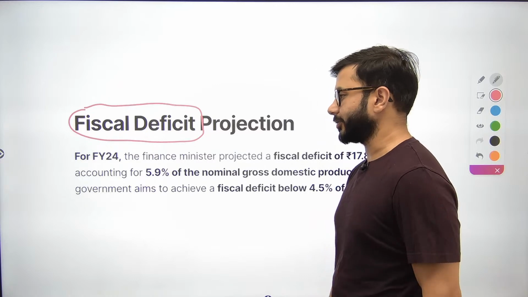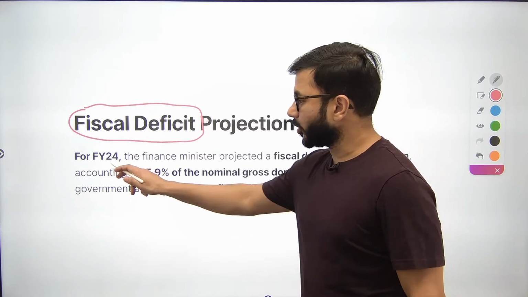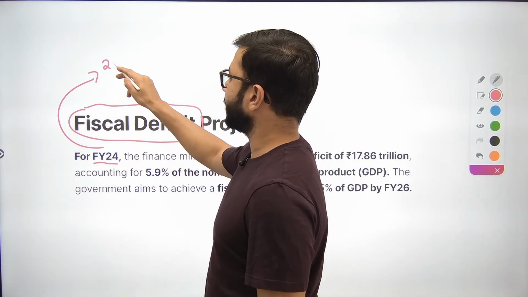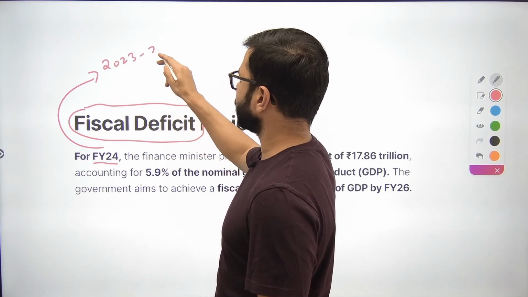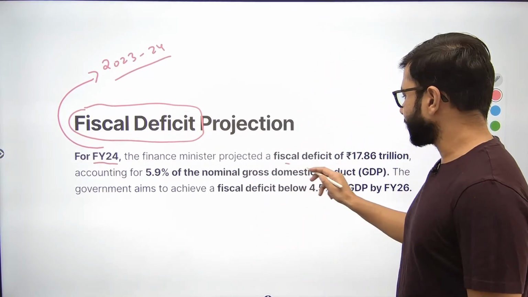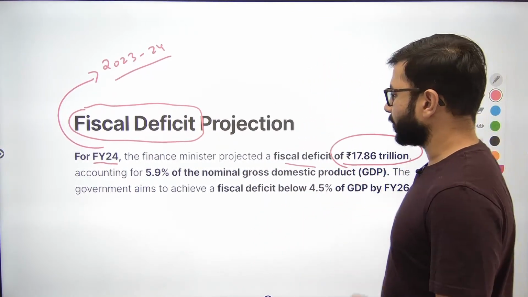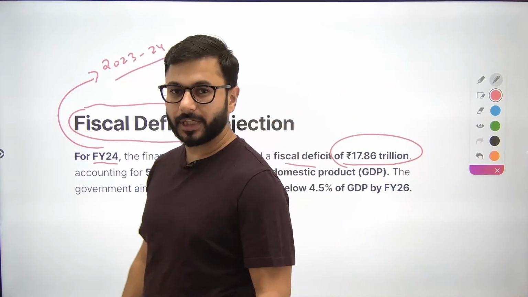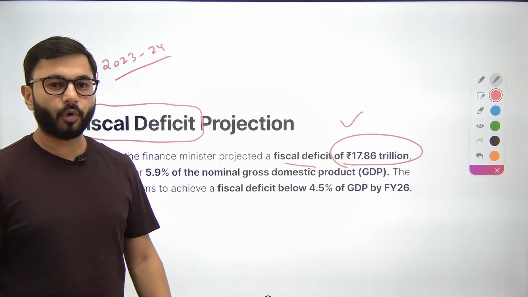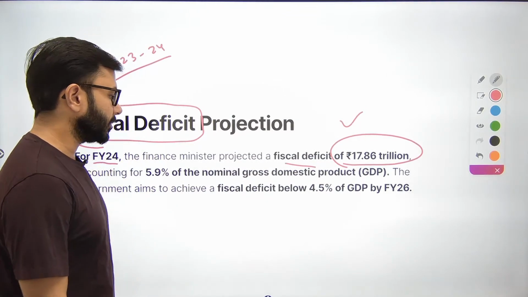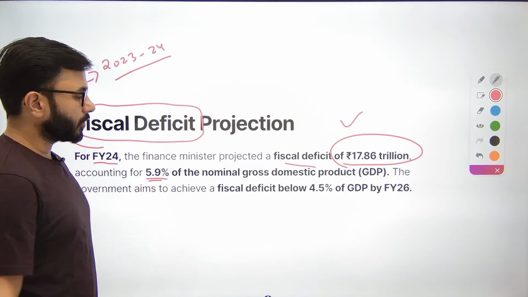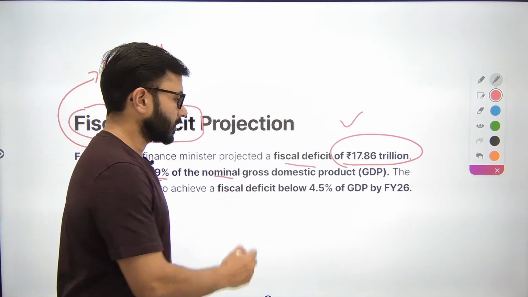solutions to these questions. For 2024 financial year, now when we say financial year 2024, we mean the year between 2023 and 2024. For this, the fiscal deficit of the government of India, the projection is, because 2023 is still going on, projection kitna hai? 17.86 trillion. This is something that you should remember. Now, this is going to be 5.9% of nominal gross GDP.